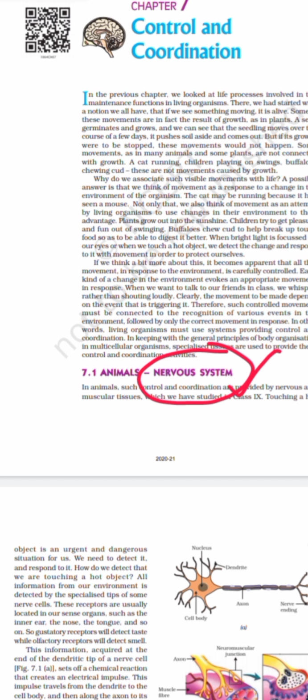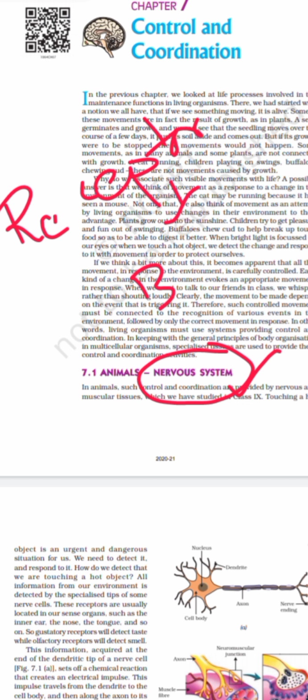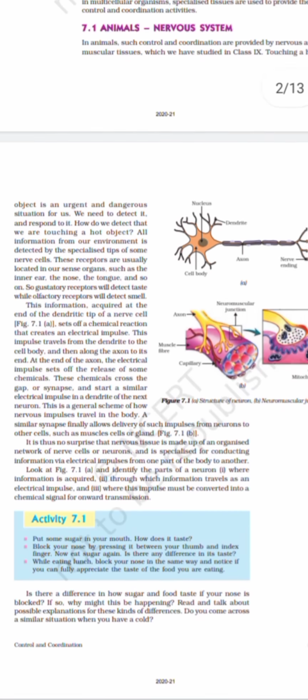So we have some receptors, and from these receptors it will be moving to the brain, and the brain will tell what to do to the affected nerves. So there are two particular places, one is the receptor and one is the effector. Okay, so that is how it acts.